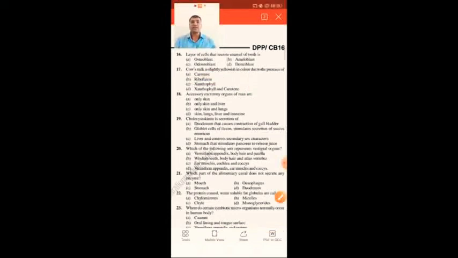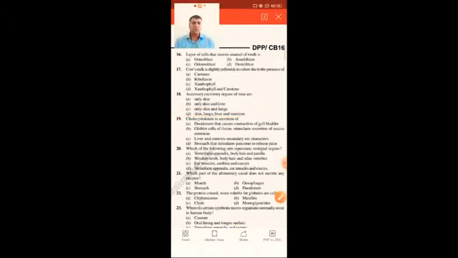Accessory excretory organs of man are: only skin and liver, only skin and lungs, skin, lungs, liver and intestine. So the accessory excretory organs of man are the skin because of sweat, lungs because of CO2, liver because of the conversion of the RBC, and intestine, that is undigested food. So here the answer is option D.